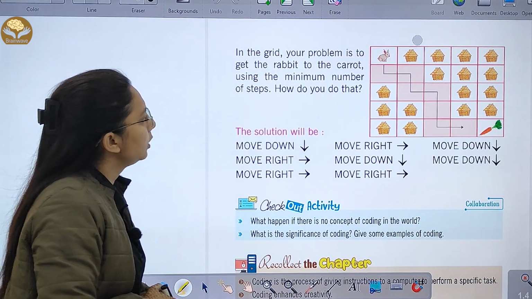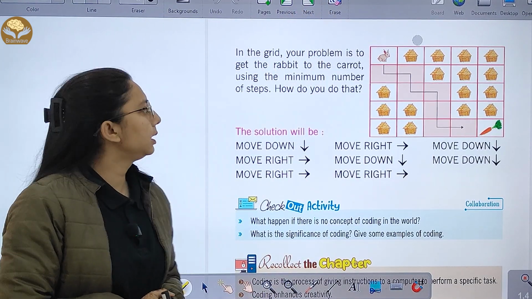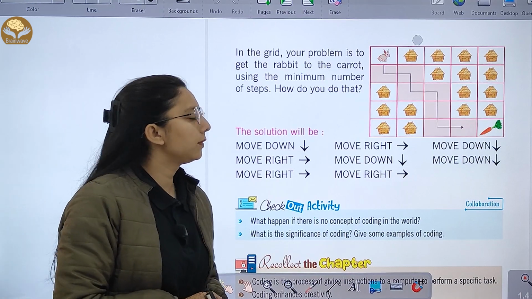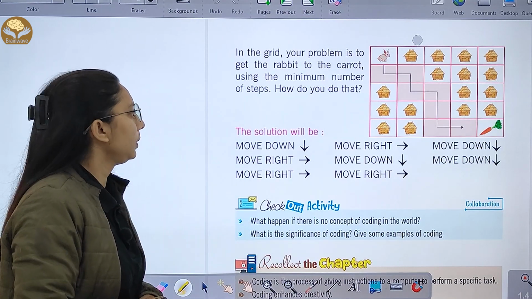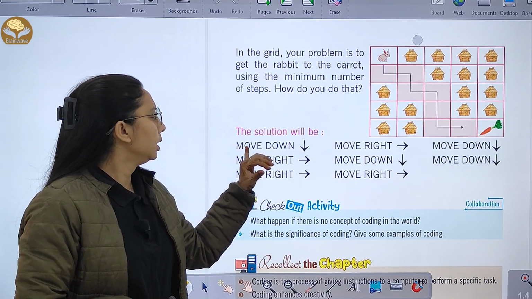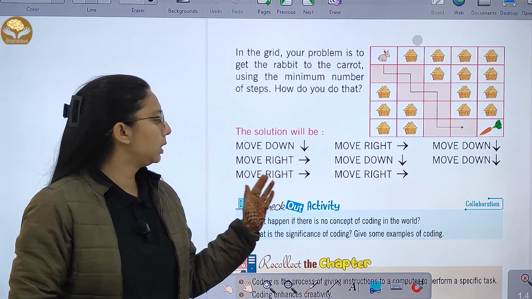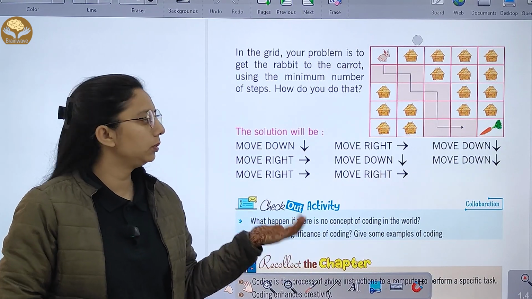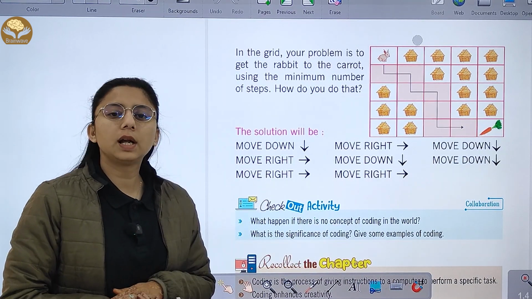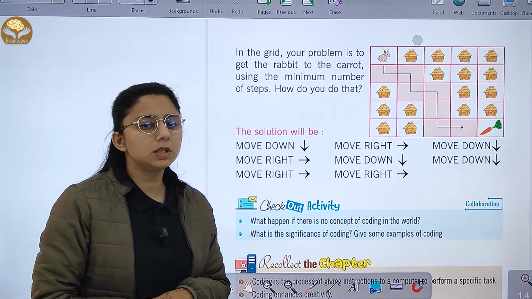Now, in the grid, your problem is to get the rabbit to the carrot. You have to use the minimum number of steps. How will you do it? Move down, move right, move down, move right, move down, and then move right and move right. These are the different steps, what we call a sequence.